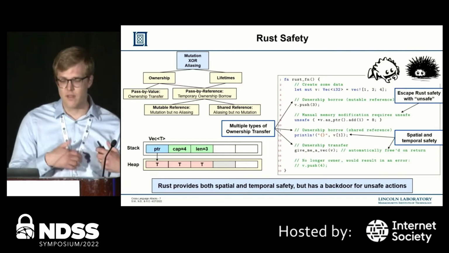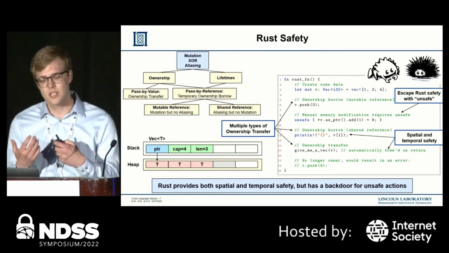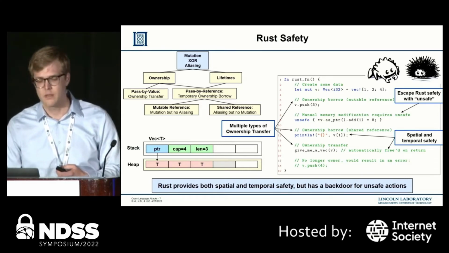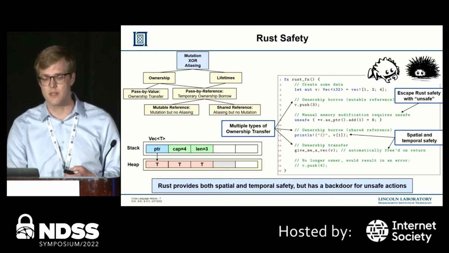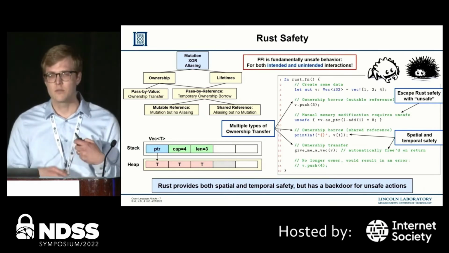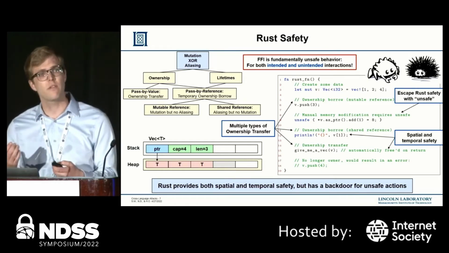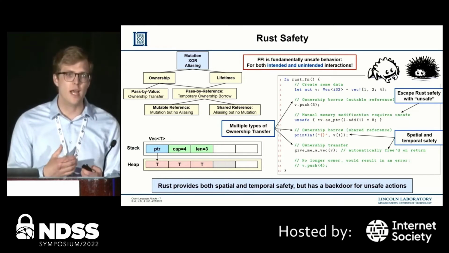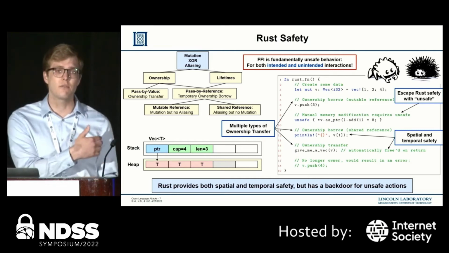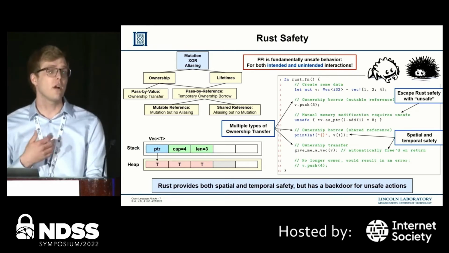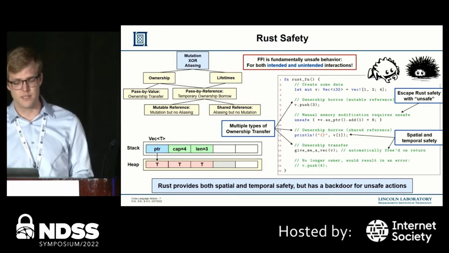We also see the discussed spatial and temporal guarantees in this example. Lastly, I just wanted to mention that in order to actually be usable in the systems domain, Rust has had to allow an escape hatch from its strict type system. This facilitates things like performance optimizations or other low-level device management. But for our work, it's important to note that while Rust forces the unsafe keyword for FFI calls, FFI really only describes the intended interaction that the languages are supposed to have. So this one line of unsafe Rust code actually opens the door to many other unintended interactions between the languages, where they're able to influence each other through things like their shared address space.